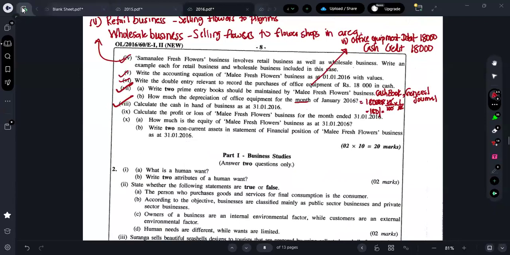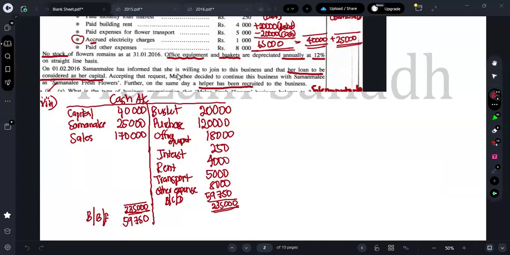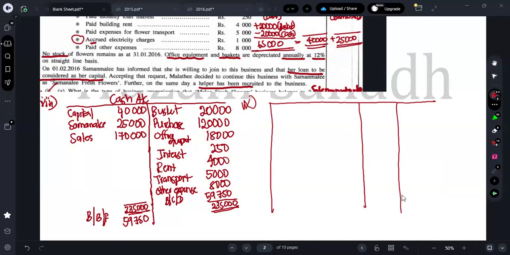Okay. Now this is also very easy, guys. How to find the profit or loss? Simply from the income, just deducting the expenses, you can get the profit, right? Now, if you all know what are the incomes you have and what are the expenses you have here, you can easily do this question. So let me put my income statement.